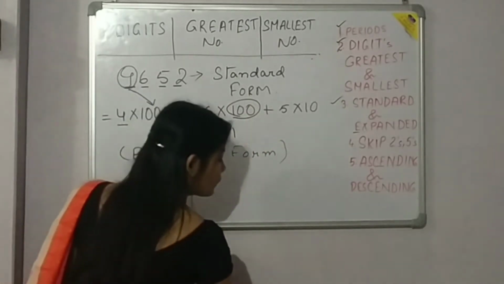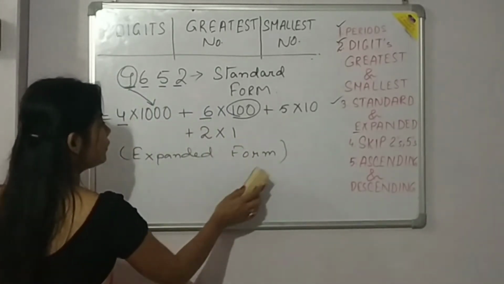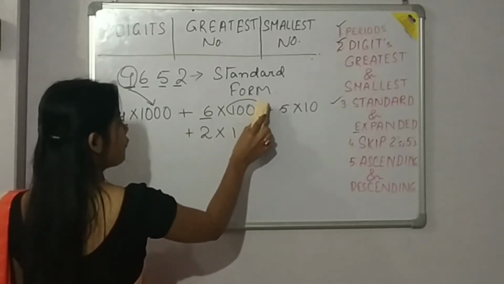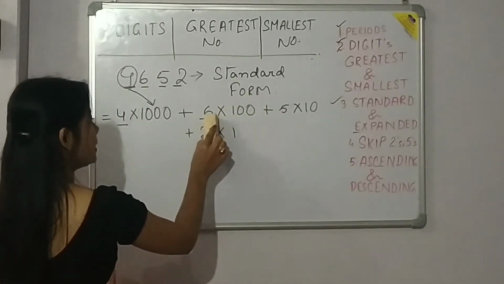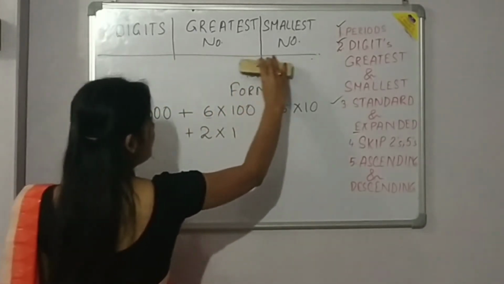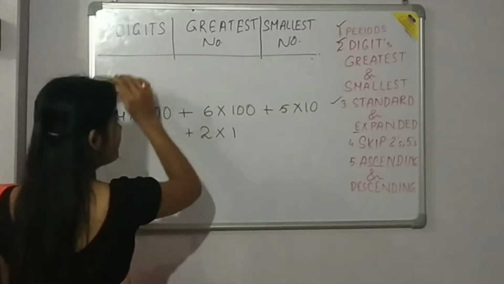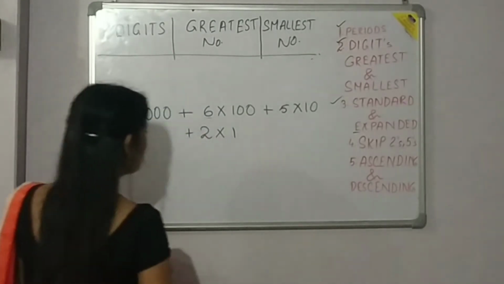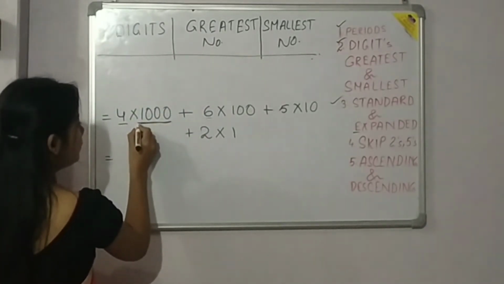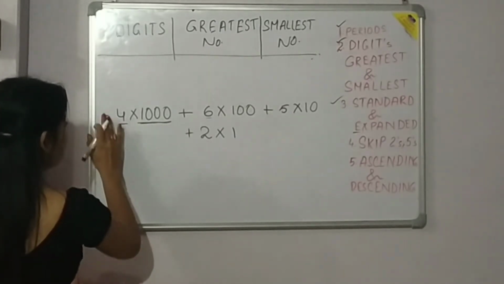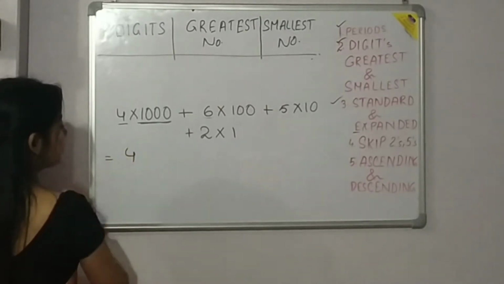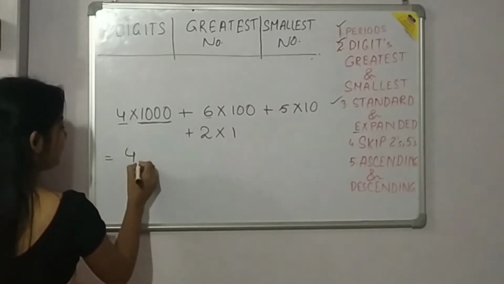Now the next question is, if you are provided with the expanded form, and it is asked to find the standard form of that given expanded form, what will you do? You will just write, 4 is placed in which place value? It is placed in 1000 place value. So we will write 4 in the 1000 place.